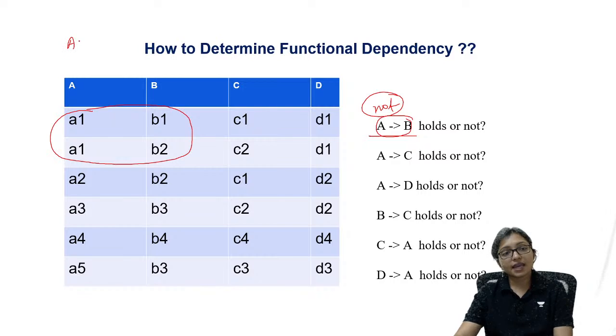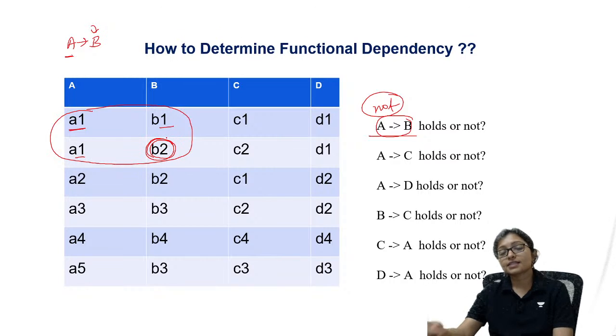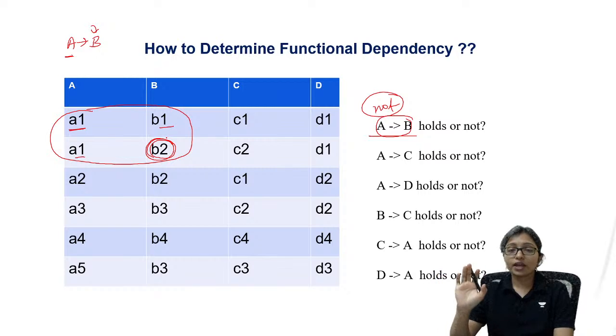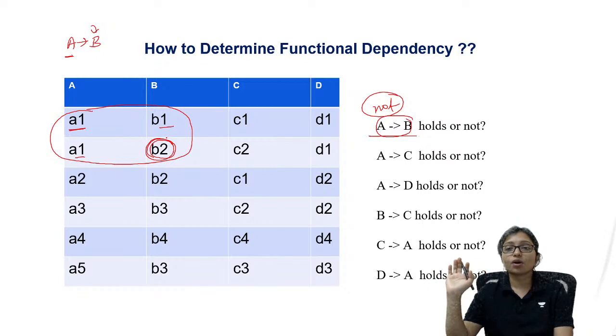When I am telling that A implies B, then for each specific value of A, in the B column there will be the exact same value. Here you can see A1 is referencing B1, and here A1 is referencing B2. That is creating an ambiguity, and it cannot exist, because when dependency exists this type of dependency cannot be there. Instead of B2, here also should be B1.